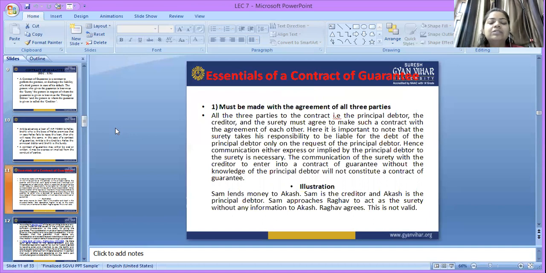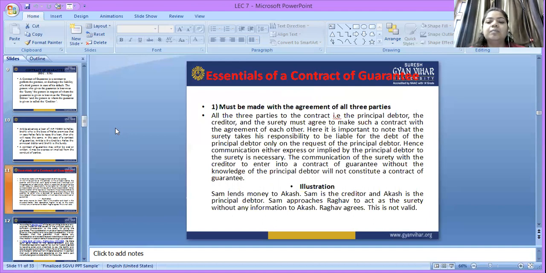Who are the three parties? That means the principal debtor, creditor, and the surety. All the three parties to the contract. These three parties should agree to make such a contract with the agreement of each other, and each of them should know about the agreement while making the contract.